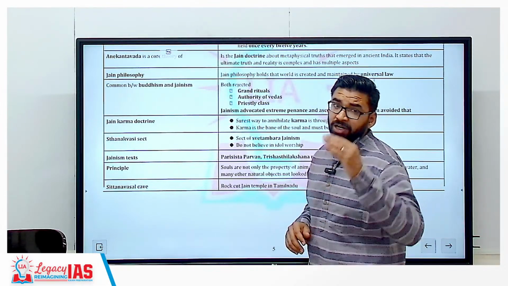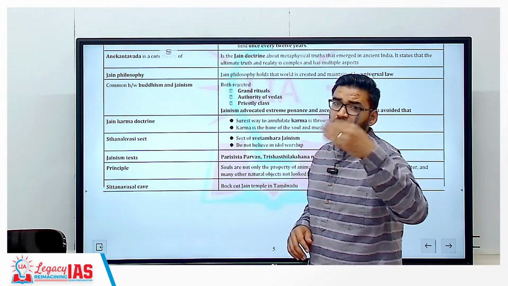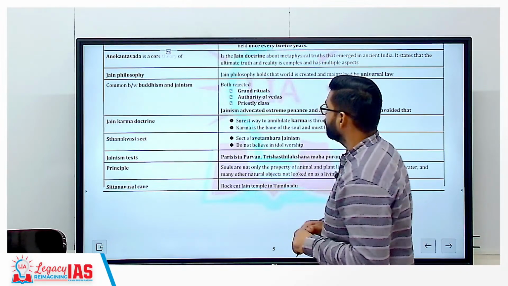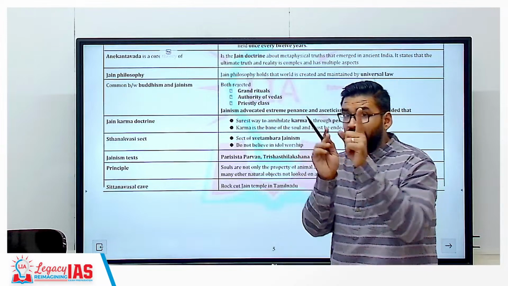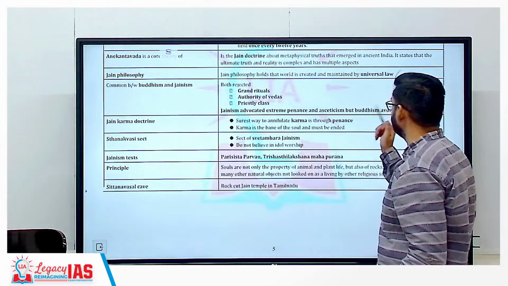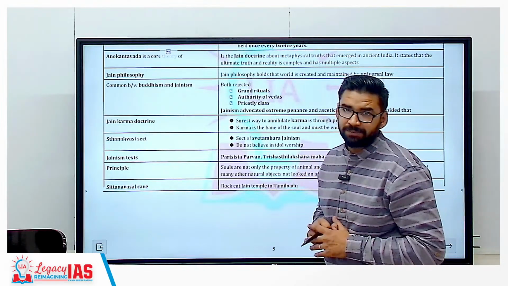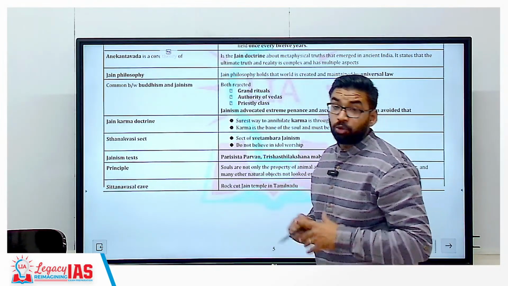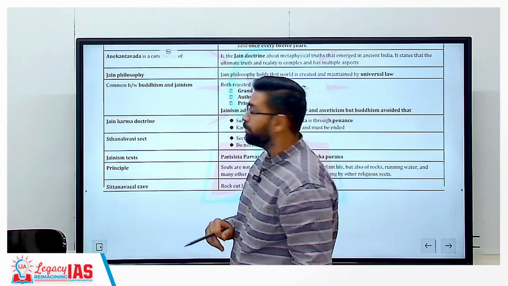Like Buddha said, Varna should be based on karma, not on birth. Clear? So Jainism, now there is one difference. Jainism talks about extreme penance. On the other hand, Buddhism avoided extreme things. Clear? So Buddhism talks about Madhyam Marg, the middle path.